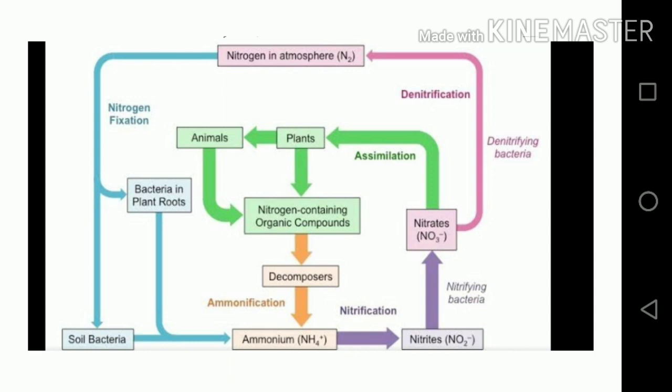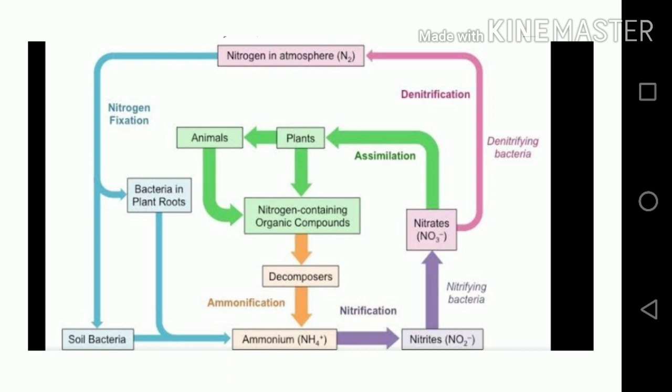Then those plants are eaten by animals, and then that nitrogen compounds come into the animal's body. After death and decay of these plants and animals, the nitrogen compounds get converted into ammonia with the presence of certain decomposer bacteria, and then that ammonia gets converted into nitrite or nitrate by nitrification bacteria, and then those nitrogen compounds are utilized again by the soil.